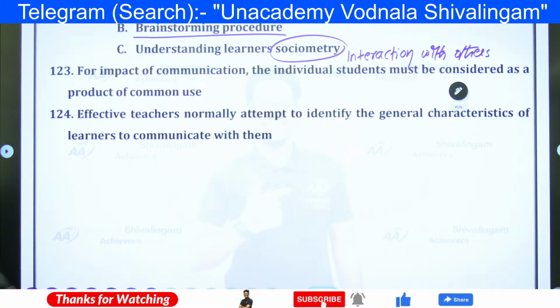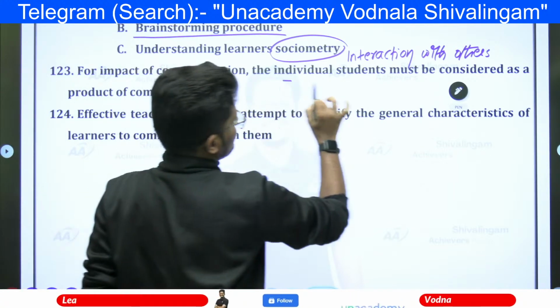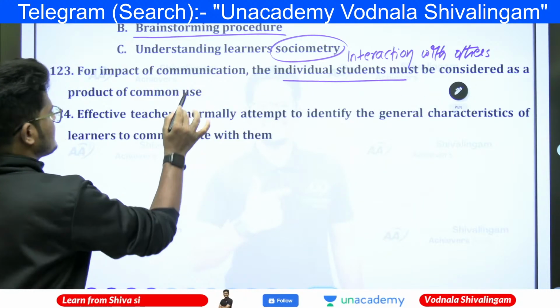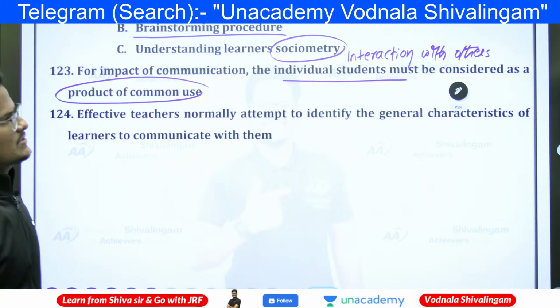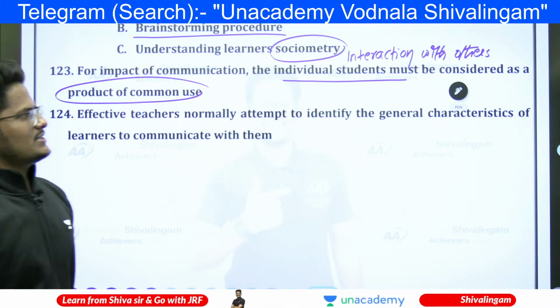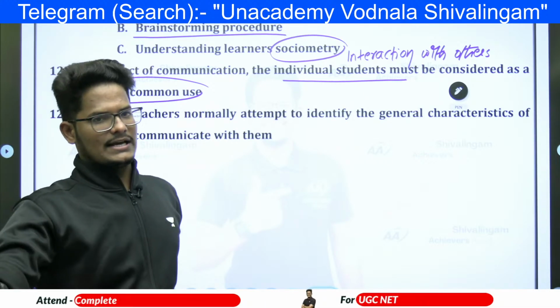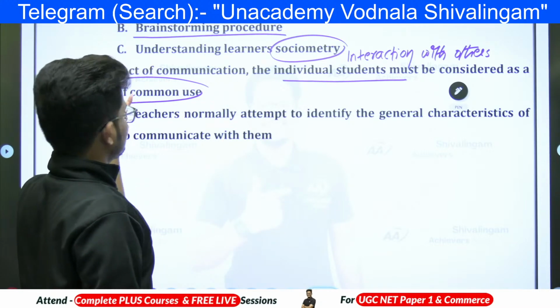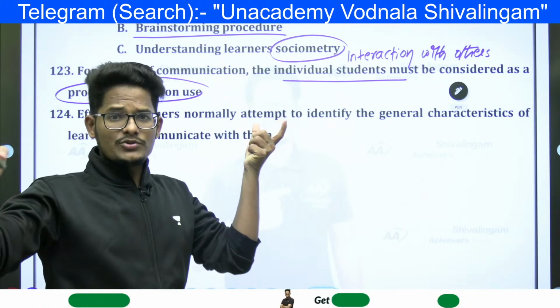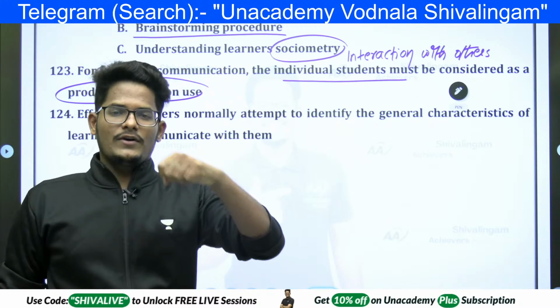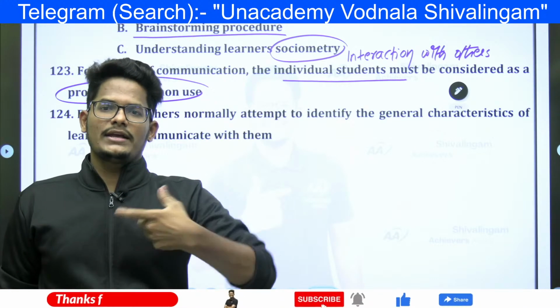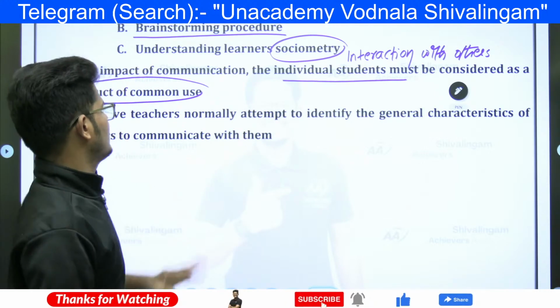Next, for impact of communication, the individual student must be considered as a product of common use. Impact of individual student must be considered as a product, because each and every individual in this classroom is treated as a product. I am using each and every student for my communication, because for your understanding only I am developing, then that comes under here.